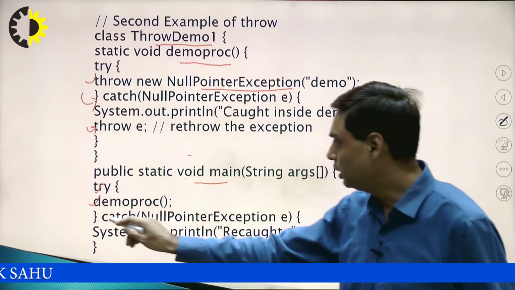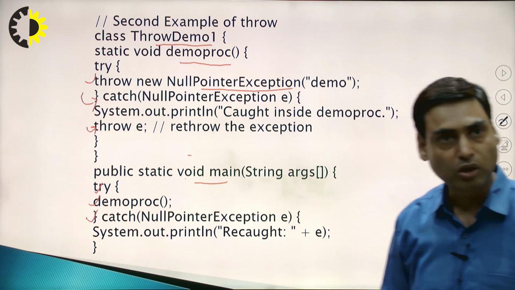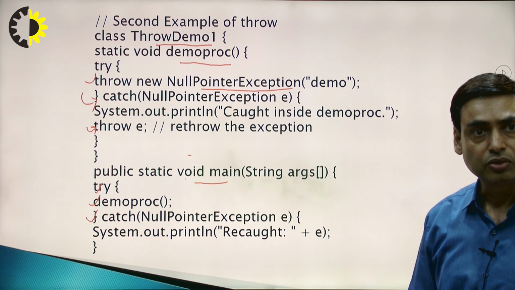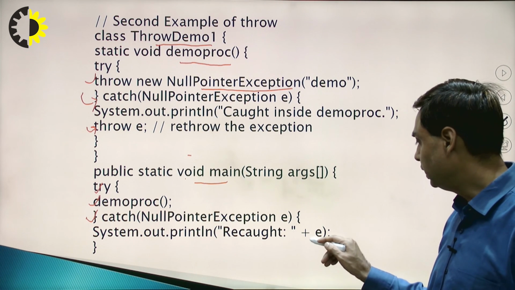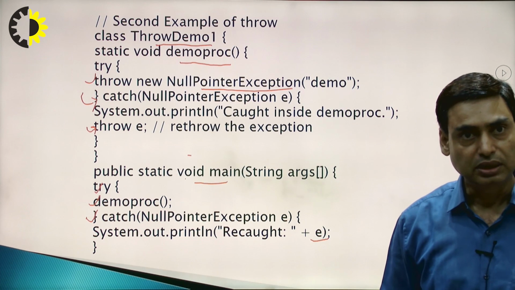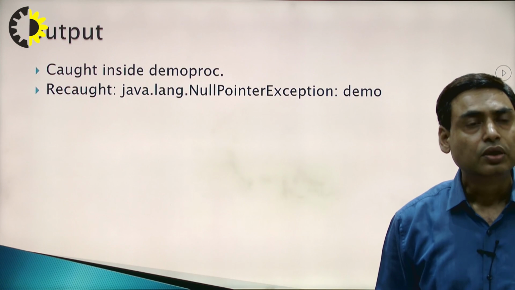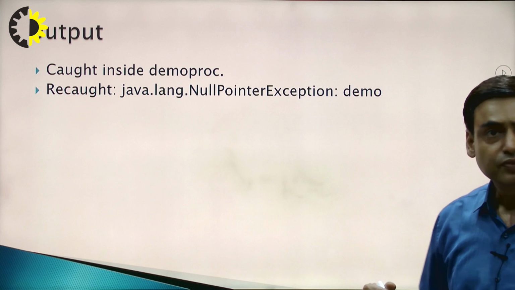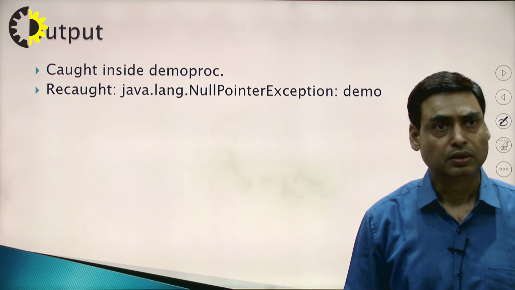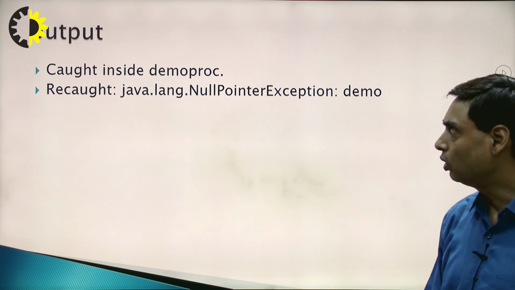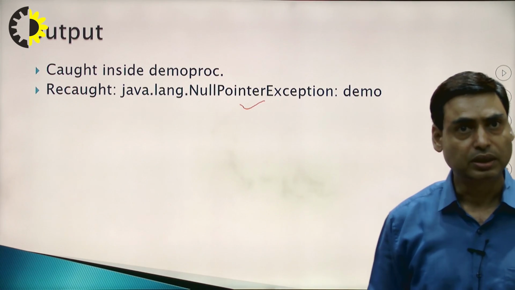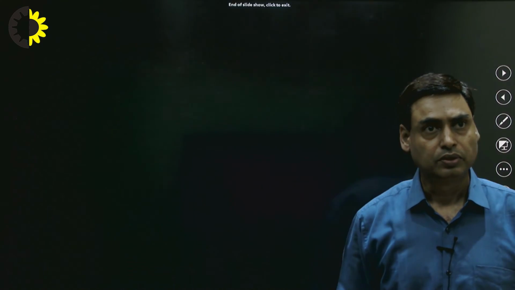So it will come to the respective catch block and display the NullPointerException, display recaught with System.out.println, and display the stack trace of e. So this is the output: caught inside demoProcedure, and when we rethrow the exception, it displays recaught and the stack trace, java.lang.NullPointerException: demo. Thank you very much.